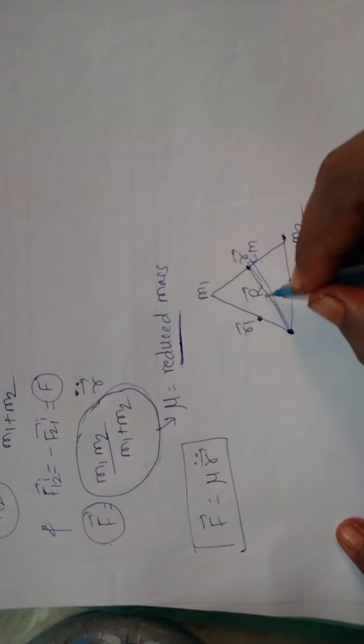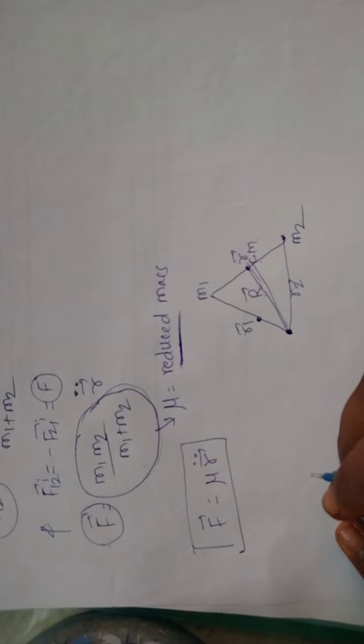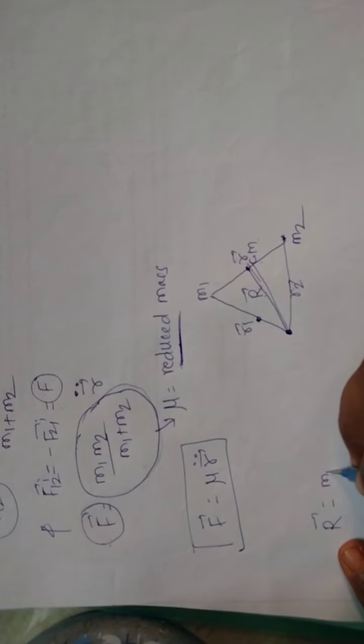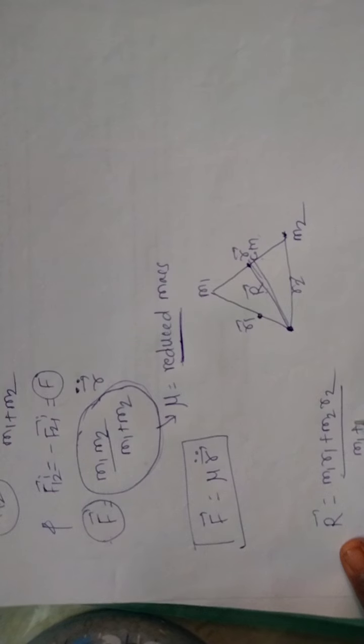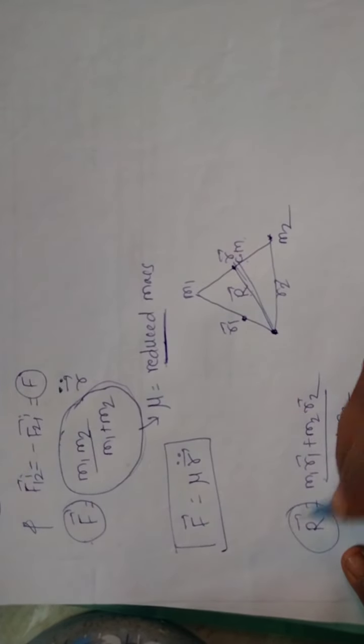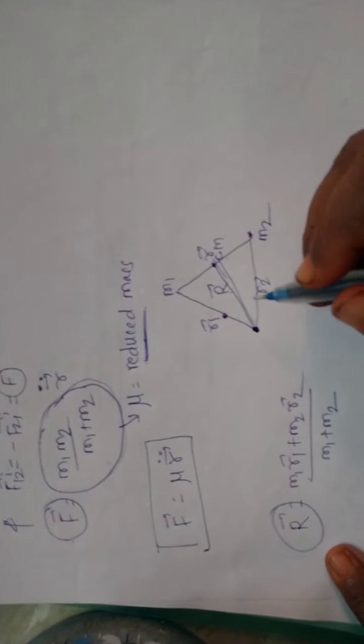So this is the position vector r bar with respect to origin. So this is m1 r1 plus m2 r2 divided by m1 plus m2. This position vector coincides with the origin.